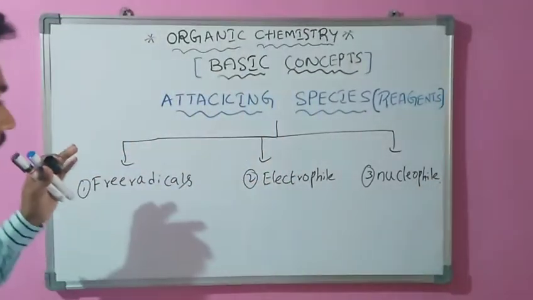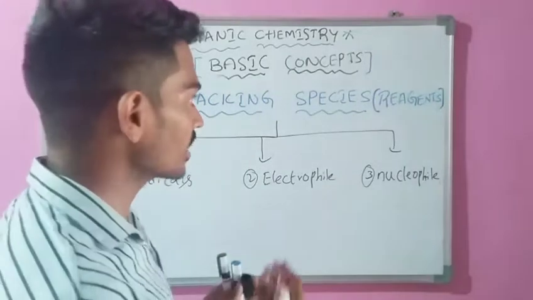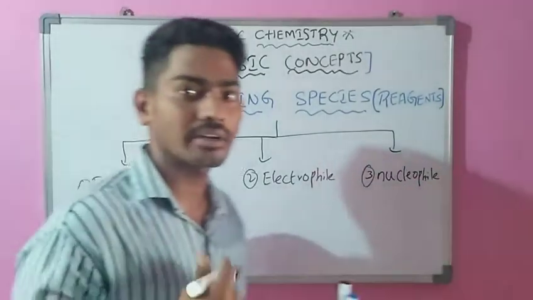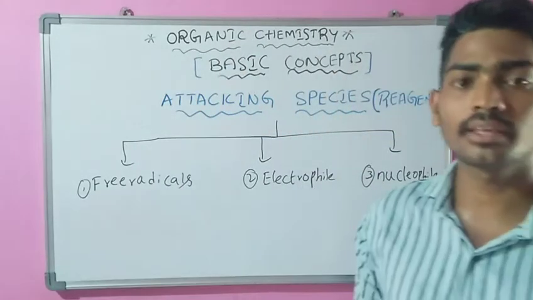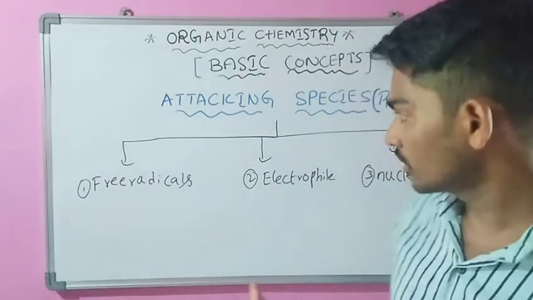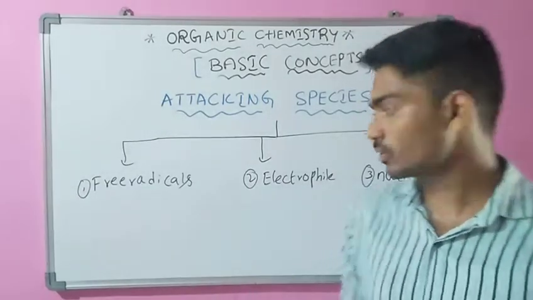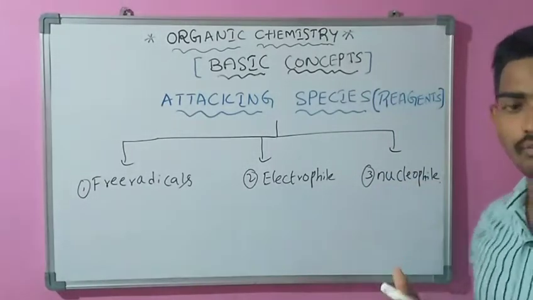These are the classification of attacking species or reagents. Free radicals we have already covered in the breaking of bond, that is homolytic fission. Now I will explain only electrophile and nucleophile.